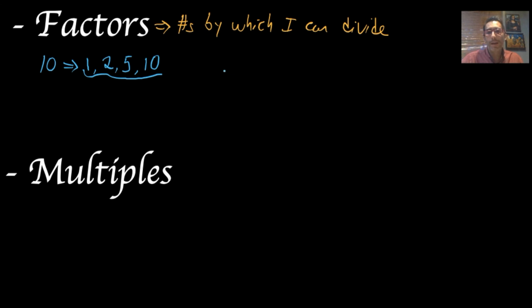Let's give it a try with another one. Let's give it a try with any other number. This was an even number. Let's try an odd number. Let's say that we got 18. So let's do the process. By which numbers can you divide 18? I can divide it by 1. Yes, I can divide it by 2. It's 9. I can divide it by 3 because it will be 6. By 4, it will not give me an integer.